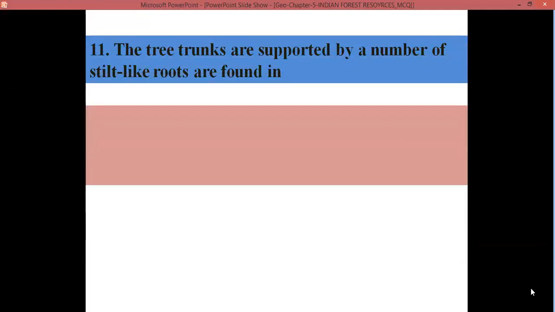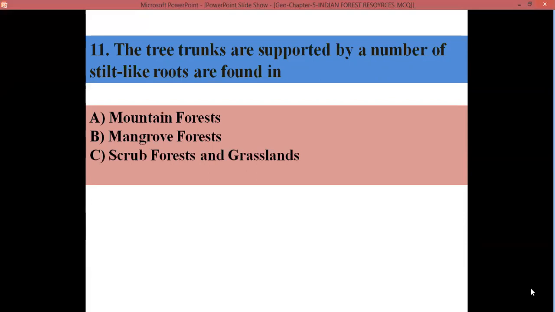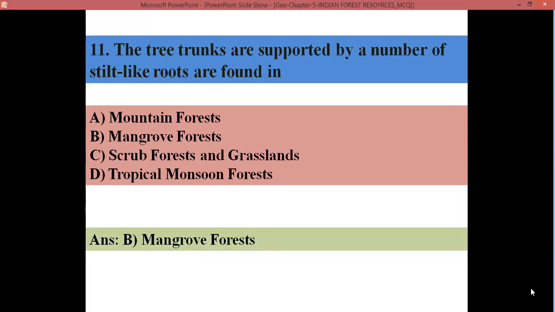The tree trunks supported by a number of stilt-like roots are found in A. Mountain forest, B. Mangrove forest, C. Scrub and grasslands, D. Tropical monsoon forest. Yes, children, the answer is mangrove forest. In mangrove forest, you can find trees having aerial roots or stilt-like roots.